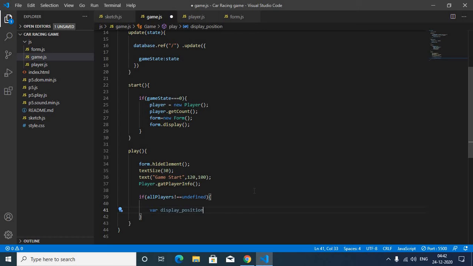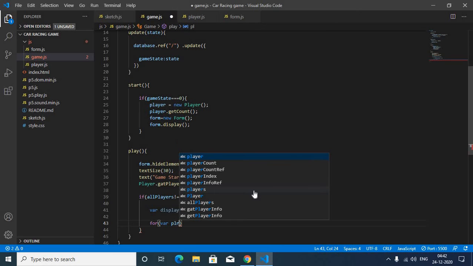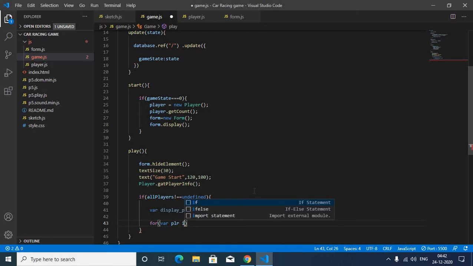Okay, and we will give its value as 130. Now we will create a for condition. So for variable PLR. PLR stands for player. We have already used player, that's why I am using PLR. PLR in all players, so it will denote all players.